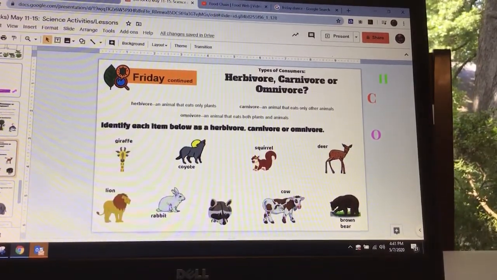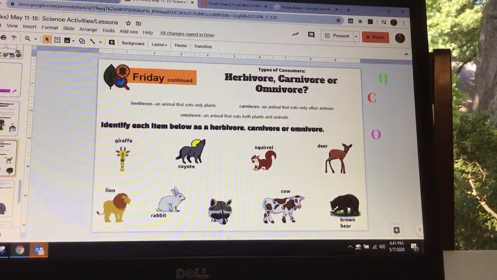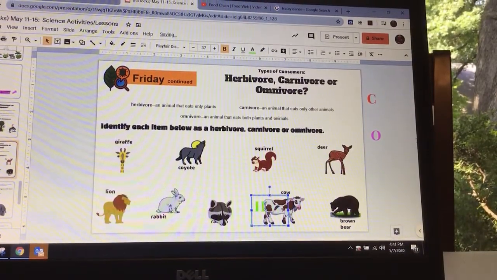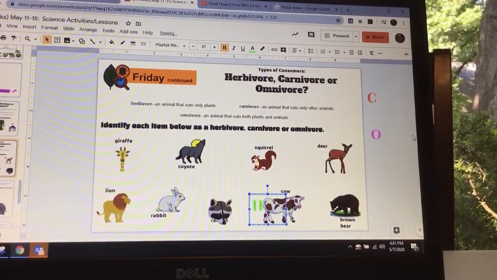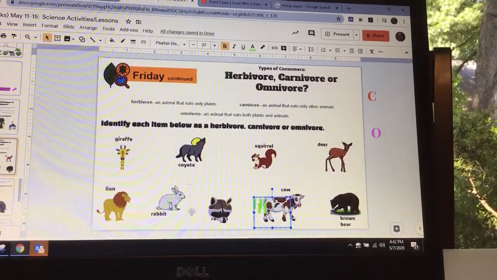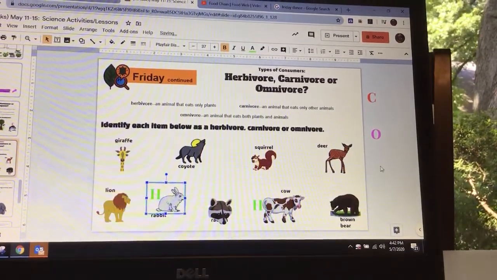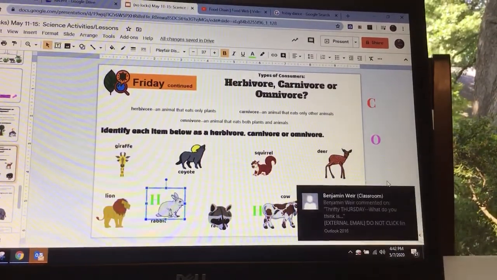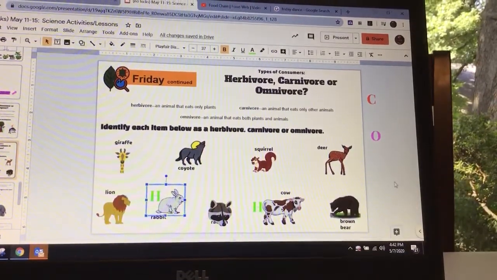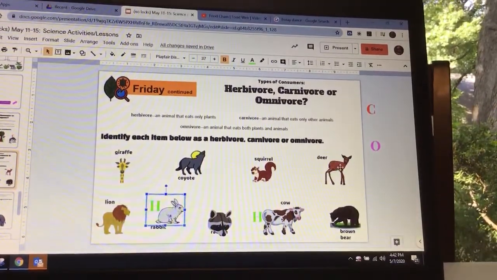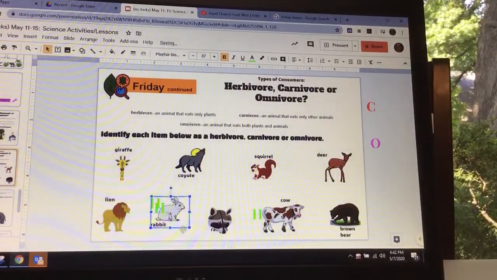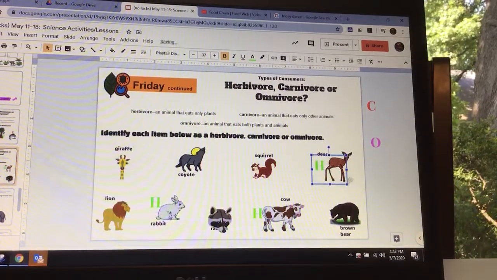Think about what a cow eats. A cow just eats the grass, so that is definitely going to be an herbivore. And also rabbits only eat the grass or the carrots or other plants. As well, look, Benjamin just commented on Thrifty Thursday. And then also the deer. The deer is another one that only eats plants. So we'll just go with that right there.